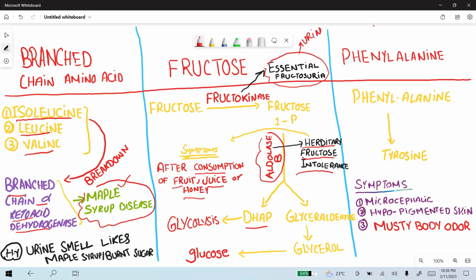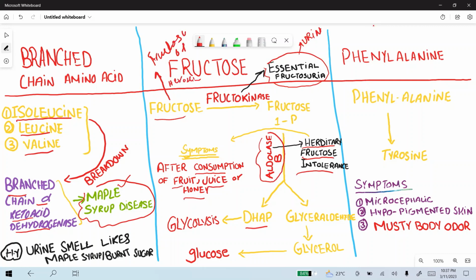So again, let's discuss the whole metabolism of fructose. Fructose is converted to fructose 1-phosphate. If fructokinase is deficient, in another pathway fructose is converted to fructose 6-phosphate by the enzyme hexokinase.